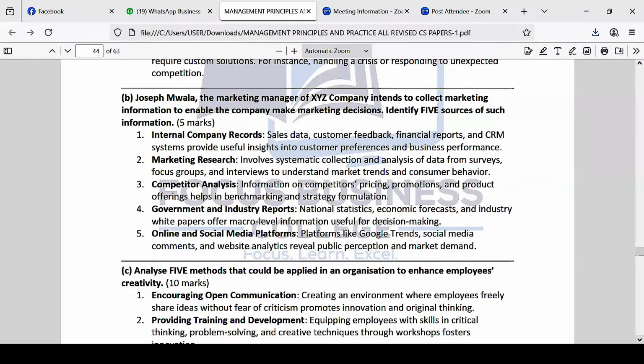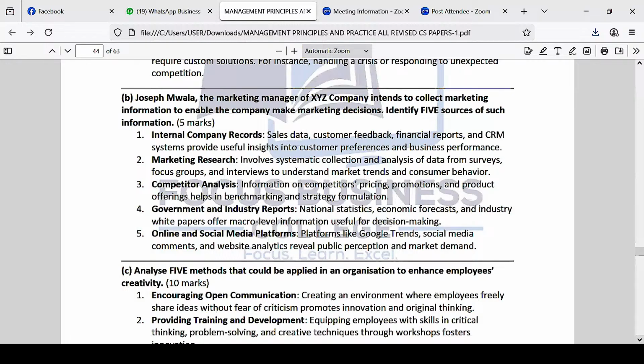Number 4 is government and industry records. Basically, there are a lot of reports that are very important, especially in Kenya. In the Kenya Chambers of Commerce, you can get a lot of information, or from the National Bureau of Statistics. You can get more information about marketing, about products, about production, about industry. So you can get some information for research from those kinds of institutions.